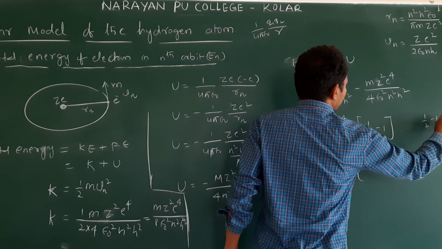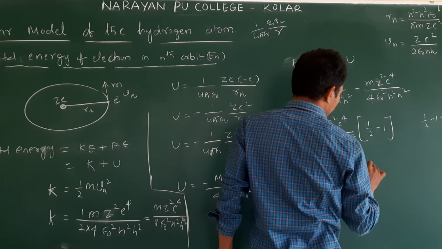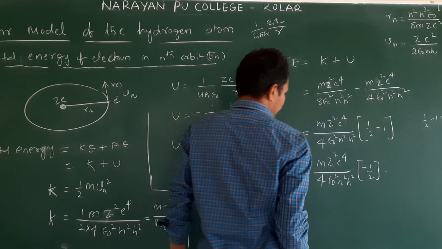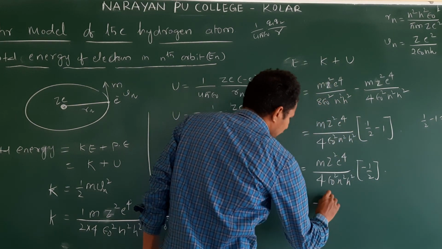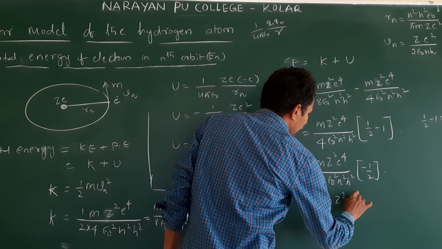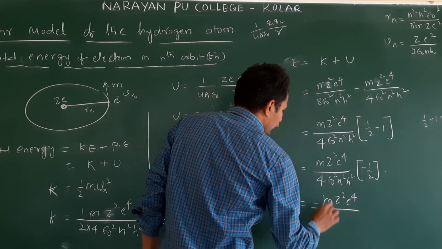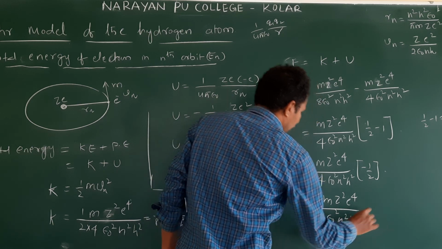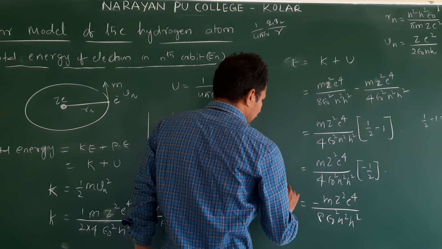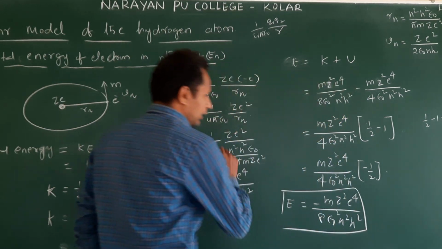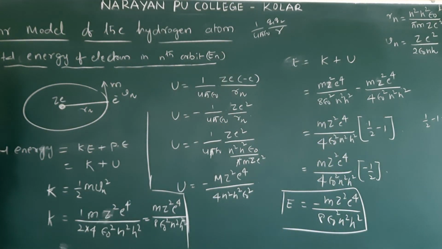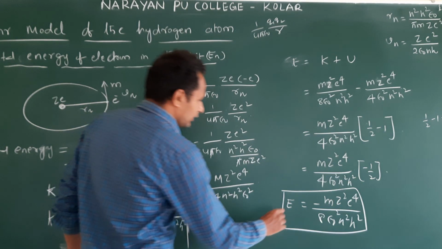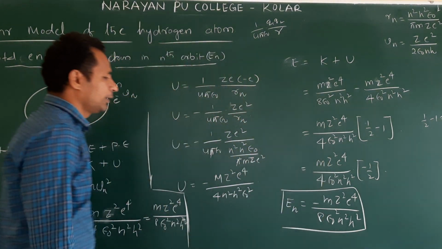This is minus 1 by 2. So this will be minus m z square e power 4 by 2 into 4, 8 epsilon naught square n square h square. This is the total energy expression. Or this we will write E n.